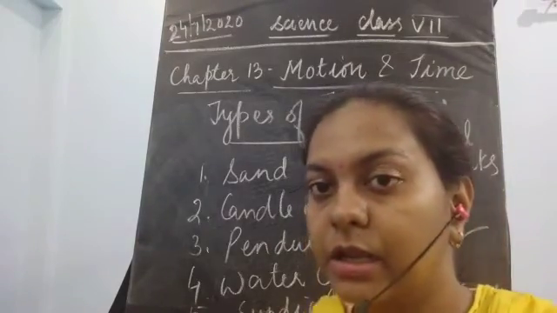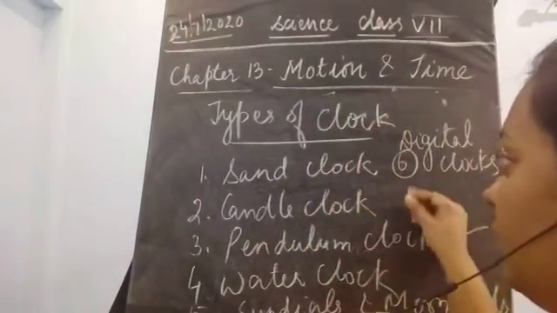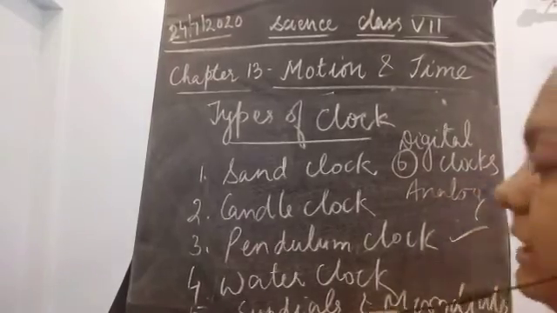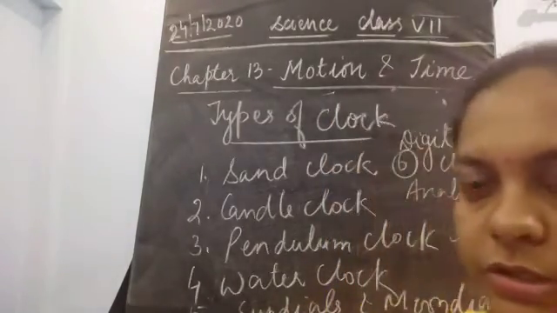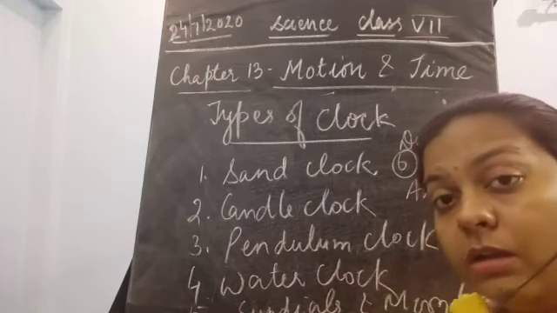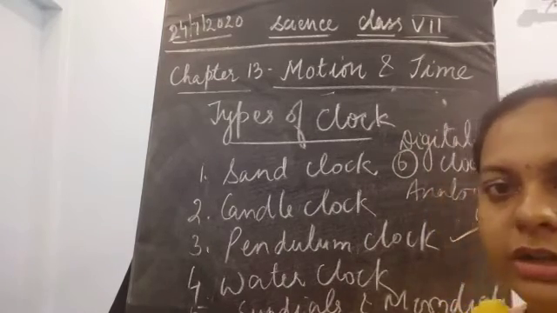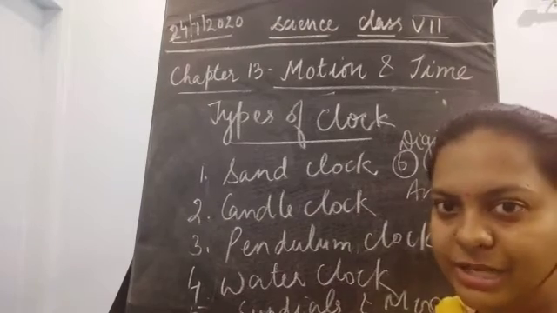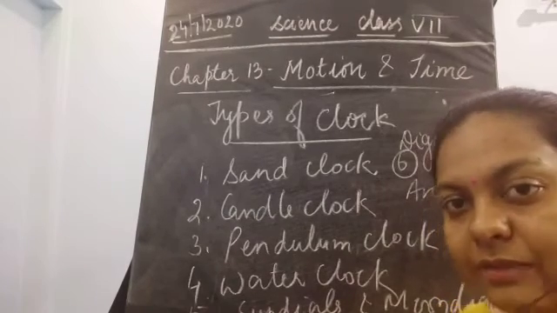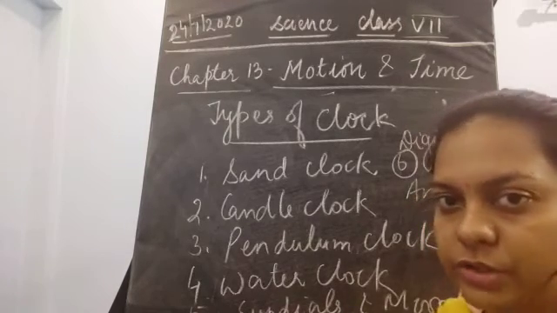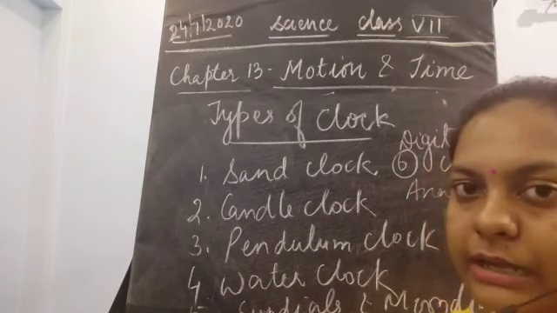One more type is the analog clock, which you see nowadays on the wall of your room. It has numbers on it, and is circular, rectangular or square in shape, with needles in it. Next is the digital clock, which shows you the numbers.